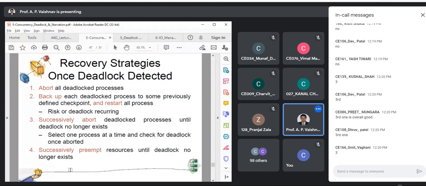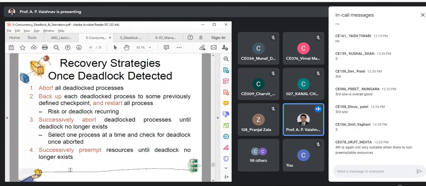Third, successively aborting until the deadlock no longer exists. Fourth is again not very suitable, agreed. So that's what I said: if you can't preempt, that is not applicable. No preemption. If that is there, then it is not possible. So yes, the third one.